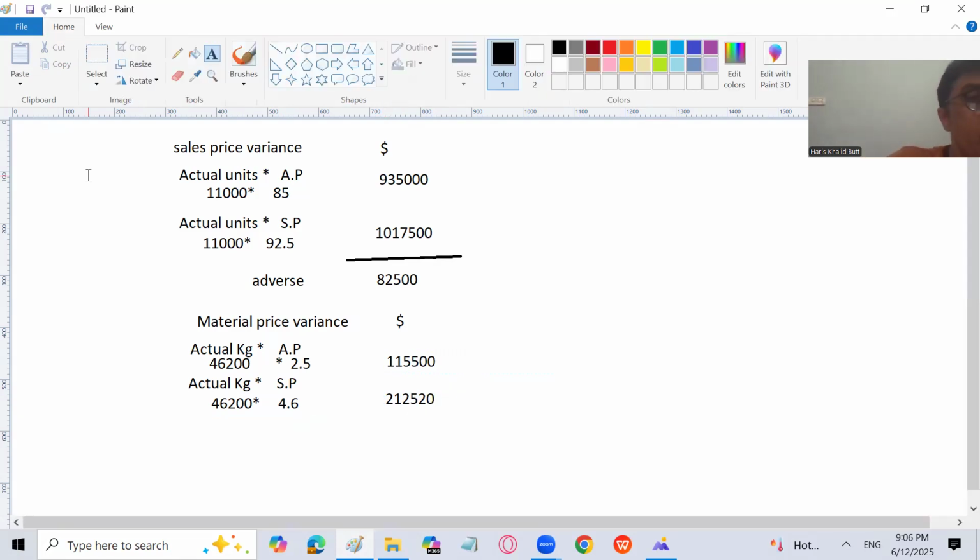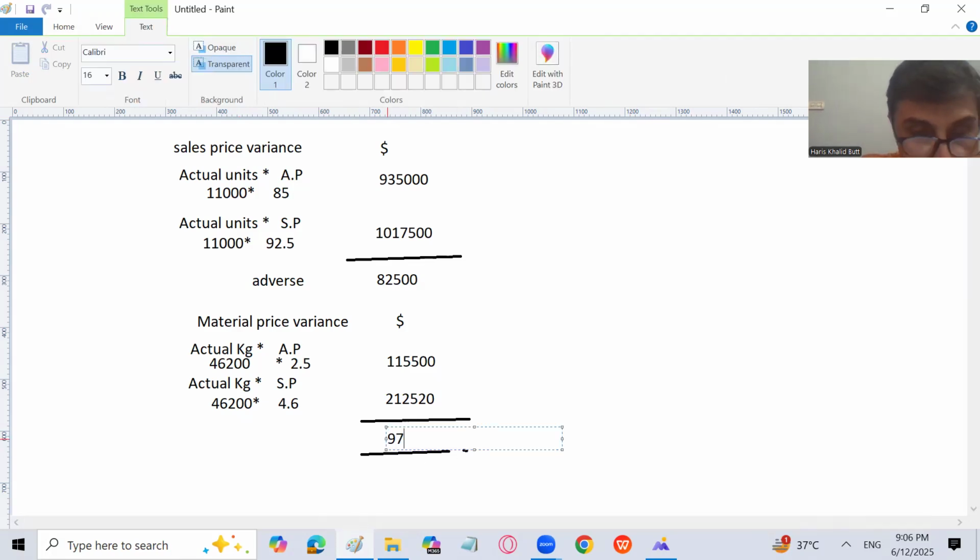212,520. And if you find the material price variance, you will see that your actual price is less than the standard price. So material price variance is favorable. We are getting a benefit because we are using plastic now. And because of using plastic, we have a favorable material price variance of 97,020.